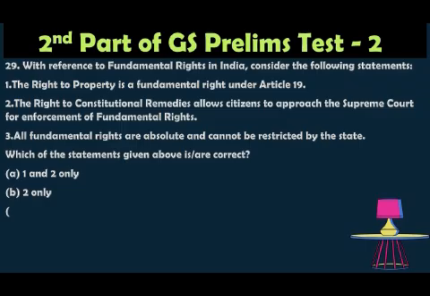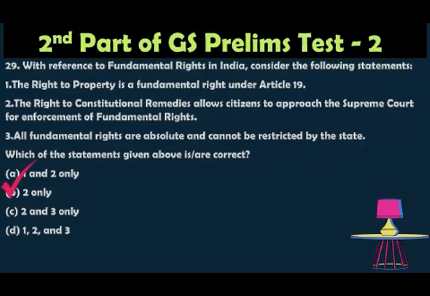Option B, 2 only. Option C, 2 and 3 only. Option D, 1, 2 and 3. The correct answer is option 2 only, because the right to property was removed by the 44th Amendment in 1978, and it is now a legal right under Article 300A. So statement 1 is incorrect.